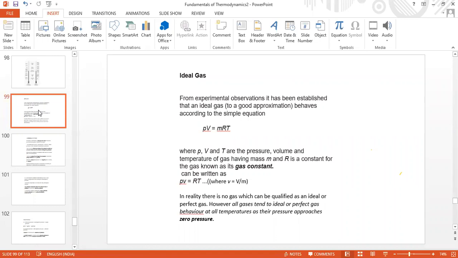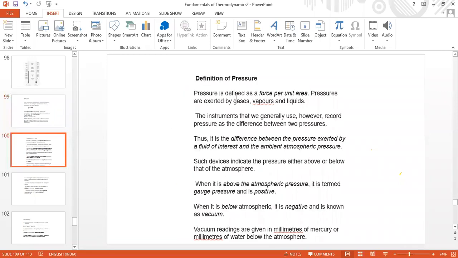Pressure is defined as force by area. You told this in the earlier class. Force per unit area. Pressures are exerted by gases, vapors, and liquids, and the instruments are called pressure gauges.